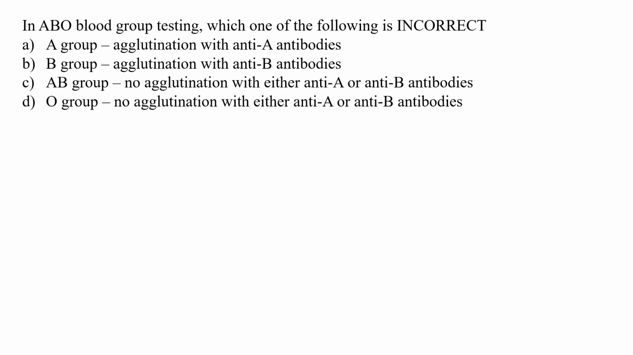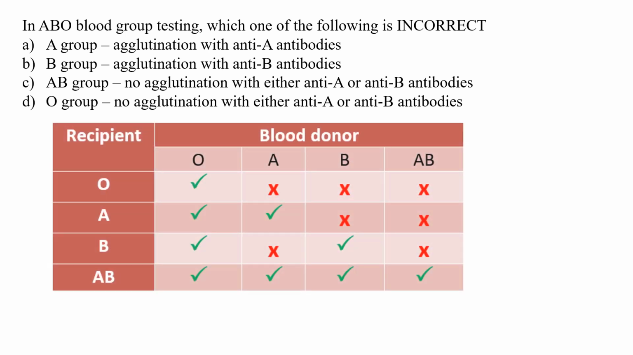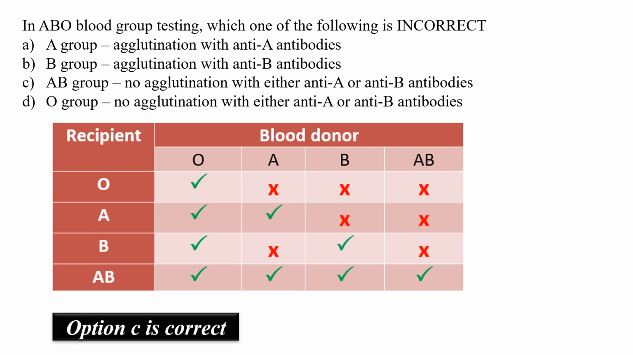Next question. In ABO blood group testing, which one of the following is incorrect? Now, one has to understand that, during blood grouping, the blood donor and the blood recipient should match each other with the following.